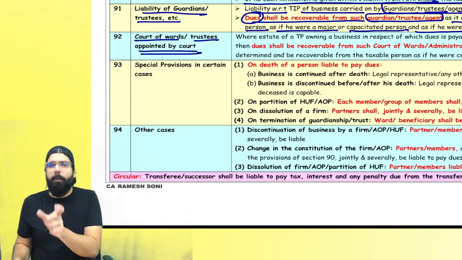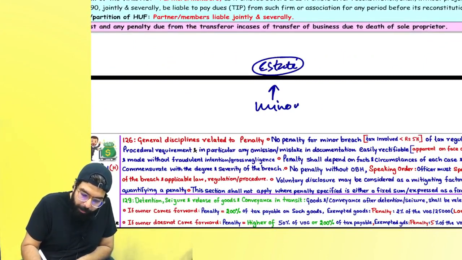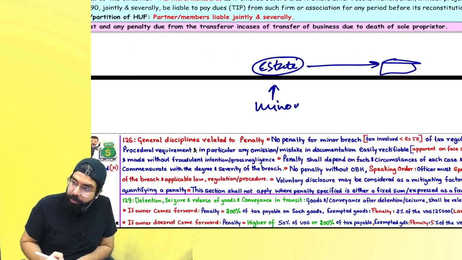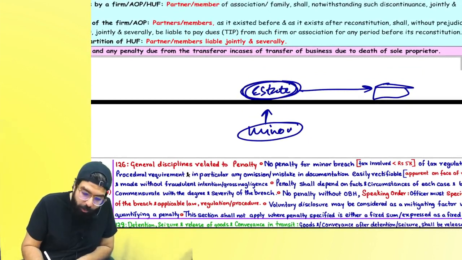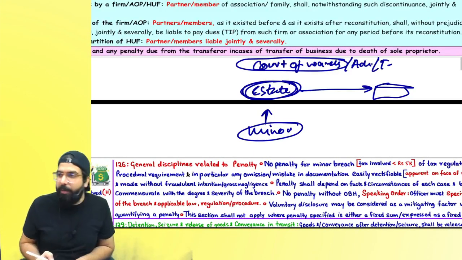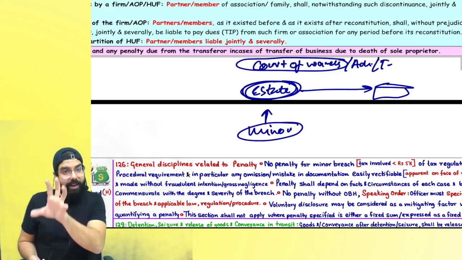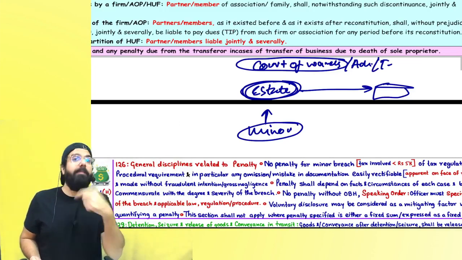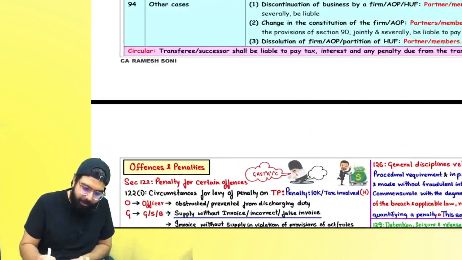Next, court of ward or trustee appointed by the court. Sometimes what happens, to protect, see, this minor is there. The minor will have one estate. Arey, property is there, and the property has a business. Now, the minor cannot carry out the business. So, to protect the estate of the minor, the court will appoint one court of ward. Are we clear, everyone? Or might be one administrator, or one trustee will be created. Those people are basically taking care of the estate of the minor. Now, the estate has a business. Business means there is a liability. Who will be liable? Minor? The court of ward will be liable. Are we clear, everyone? Same thing.